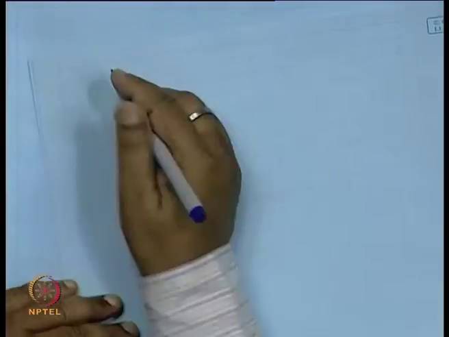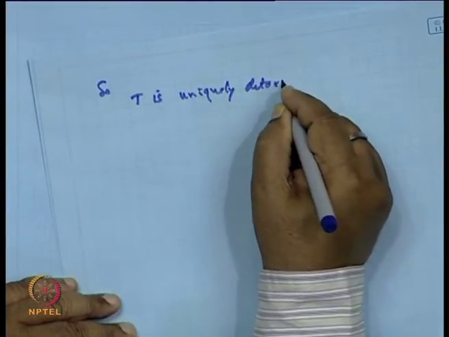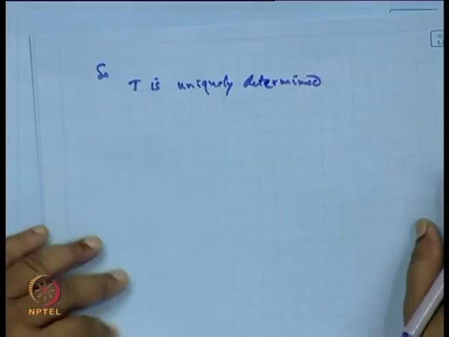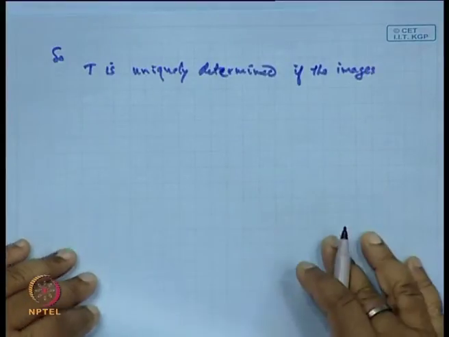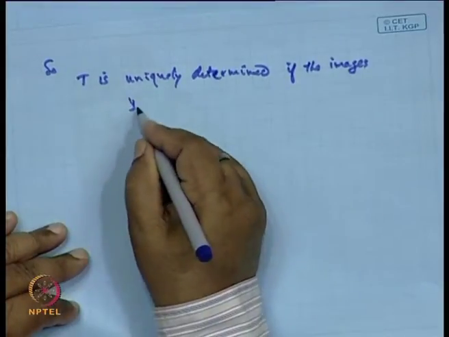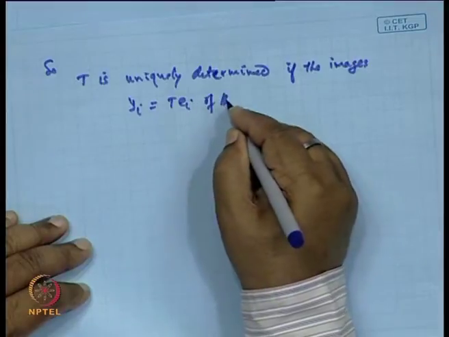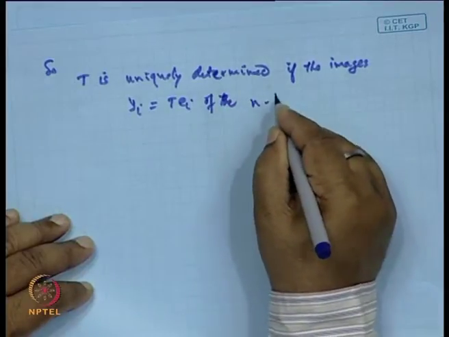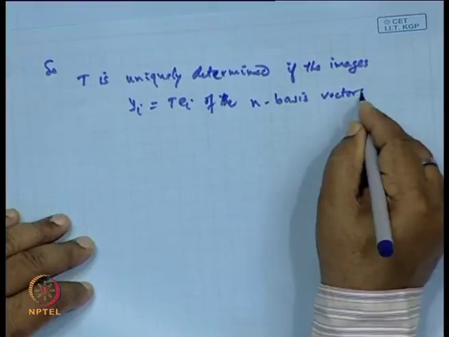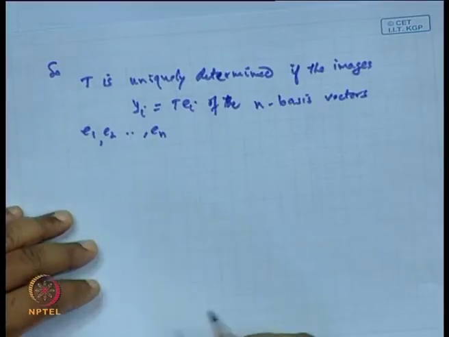So we can say T is uniquely determined if the images y_i = T(e_i) of the n basis vectors e1, e2, ..., en are prescribed.